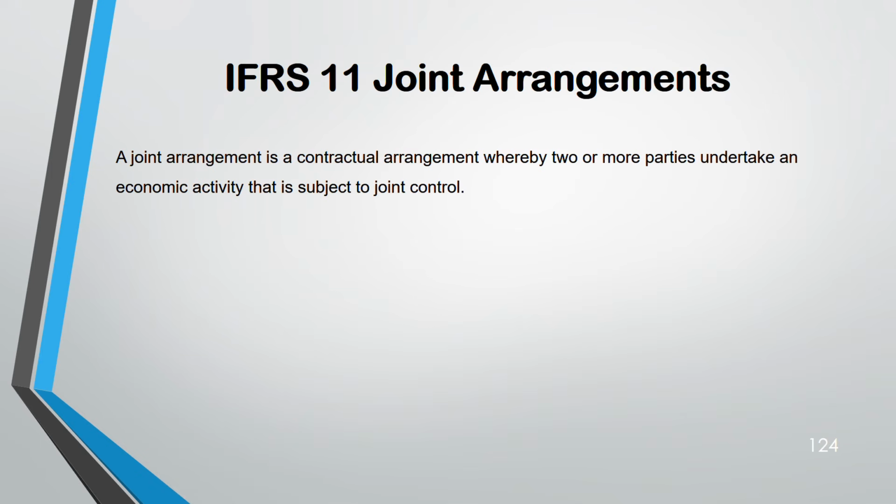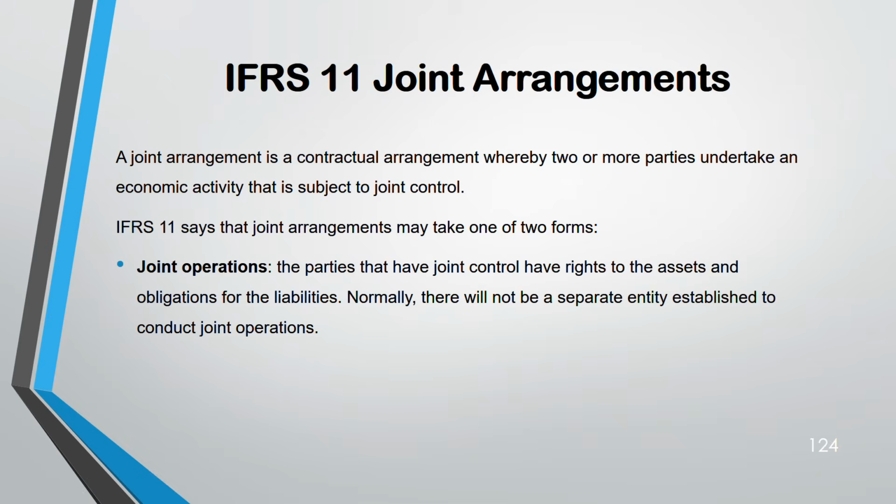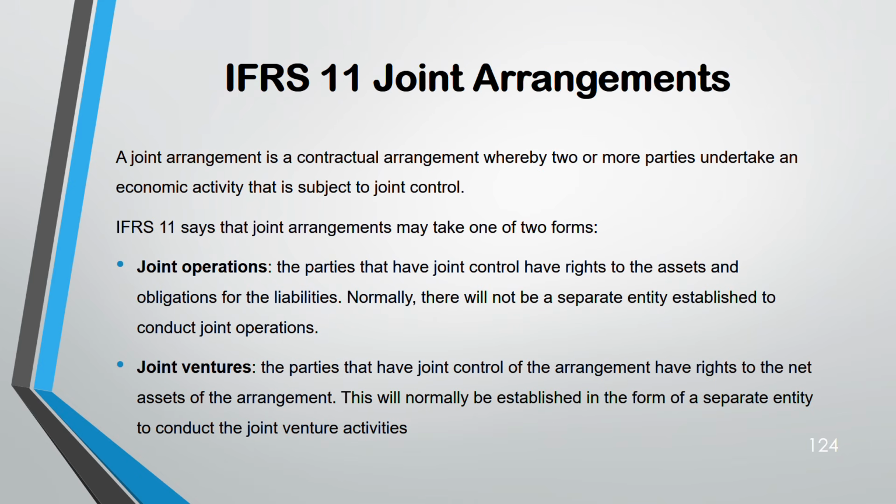Okay. IFRS 11, joint arrangements. One part of it, joint venture, we have covered in IAS 28 when we were doing associates. The other part is dealt with in this standard. Joint arrangement means, as the word joint says, two or more parties having joint control. Now, a joint arrangement can take two forms. One is joint operation, the other is joint venture. There are differences. If it's a joint operation, it is dealt with according to IFRS 11. If it is a joint venture, equity method, we have solved it in IAS 28.